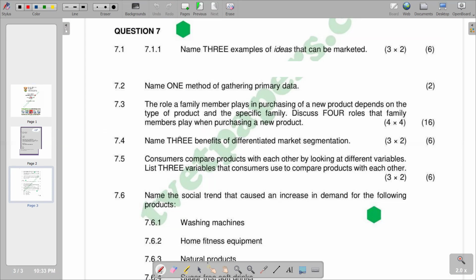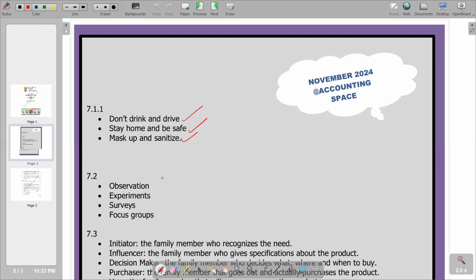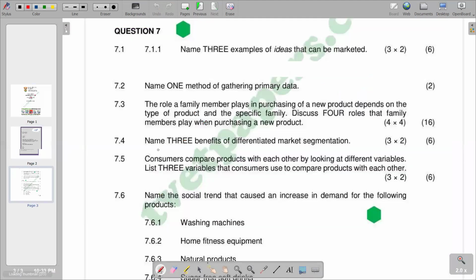According to our question now, it just needs one method of gathering primary data. So you see that we have observation. You can use observation when you are collecting primary data. You can also use experiments and focus groups. So basically, these are the methods according to question 7.2, which only requires one. So we are just supposed to mention one method of gathering primary data.